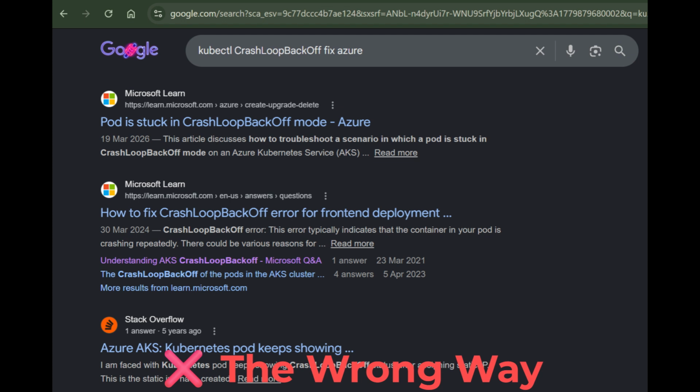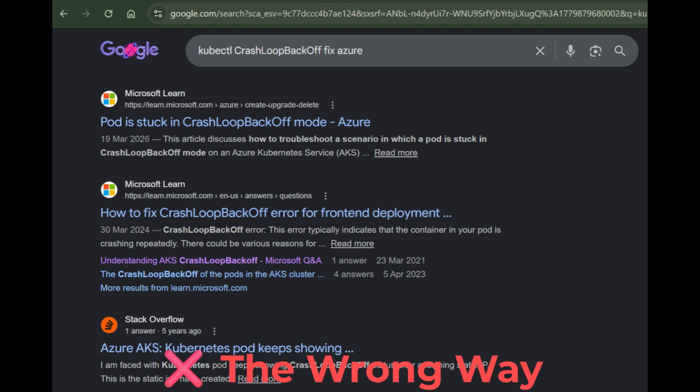Here is how most engineers debug AKS errors, and I did this for years. You get an error. You copy it, you Google it, you get a Stack Overflow post from 2021 that may not apply to your cluster version. You try something. It doesn't work. You Google again. 45 minutes later, you find the answer buried in a GitHub issue thread. It works, eventually. But it is slow.